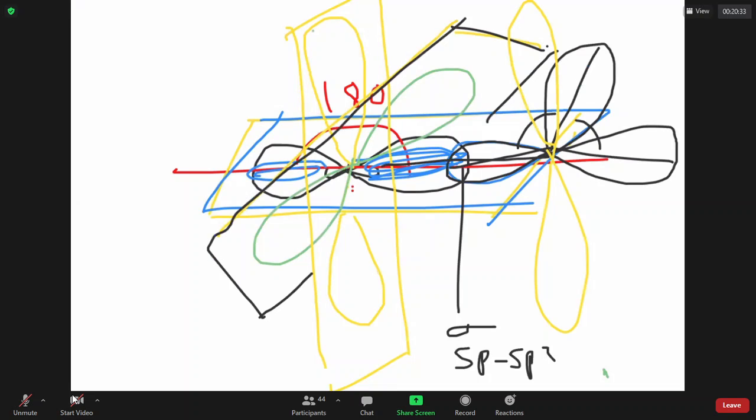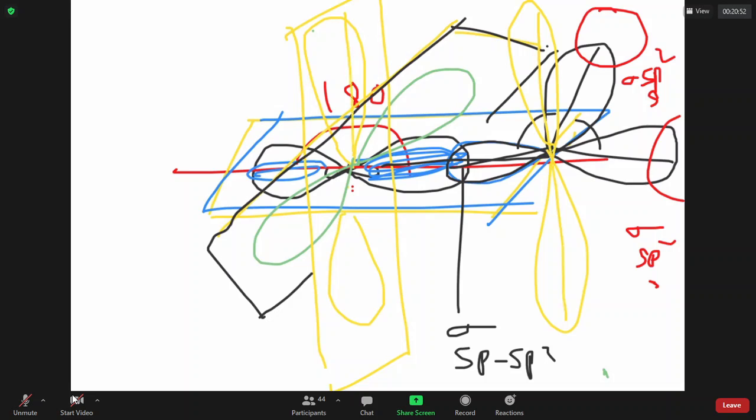This sp2 hybridized carbon overlapped with a hydrogen s orbital. It is a sigma sp2s bond. Again, this overlapped with a hydrogen. It is a sigma sp2s bond. Now, when you look at this, the pure p orbitals lying above and below laterally overlap. When they laterally overlap, you get a pi bond.